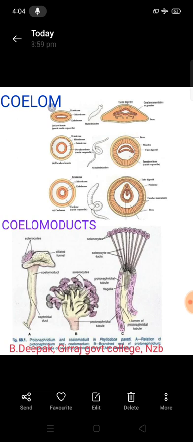The type of animals such called acoelomates. Examples: Platyhelminthes and Nemathelminthes.